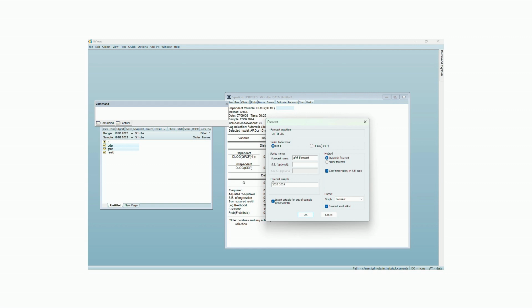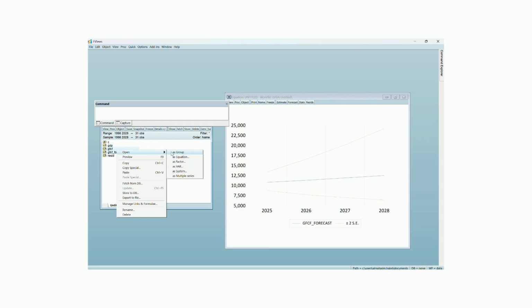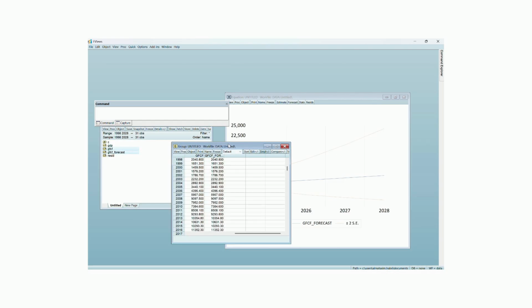With the model estimated, we generate the forecast for 2025 to 2028 by clicking Forecast in the equation window. EViews produces a forecast graph showing the projected path of GFCF, along with standard error bands reflecting the uncertainty around each forecasted value.